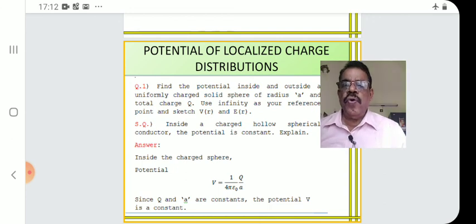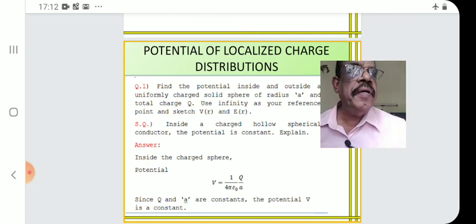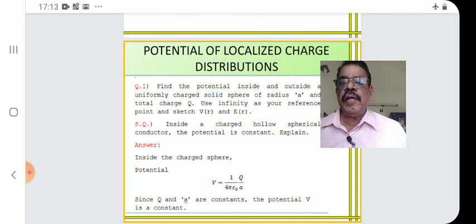And that is all with our 14th lecture on electrodynamics, potential due to a point charge and potential due to a charged spherical shell or spherical conductor.